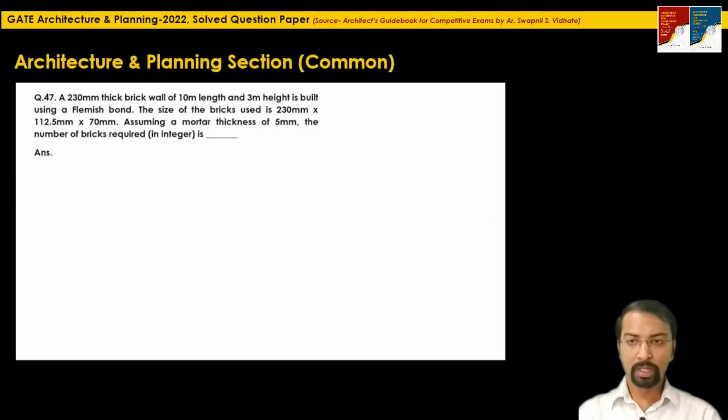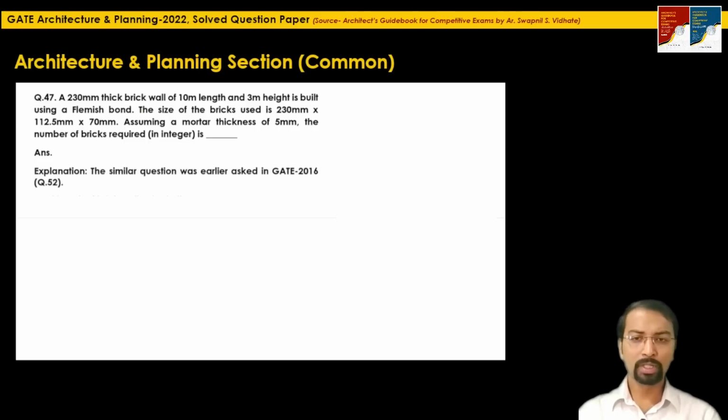The next numerical answer type question, question 47: a 230 mm thick brick wall of 10 meter length and 3 meter height is built using a Flemish bond. The size of the bricks used is 230 mm by 112.5 mm by 70 mm. Assuming a mortar thickness of 5 mm, the number of bricks required will be how much?